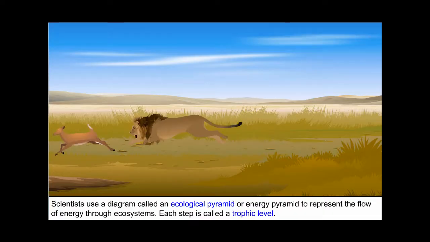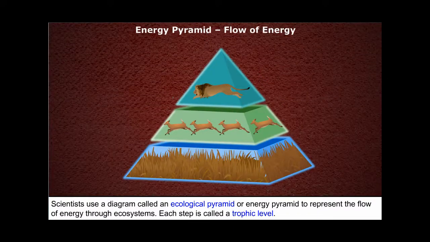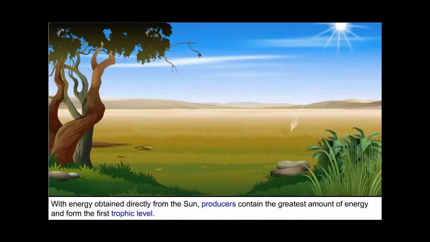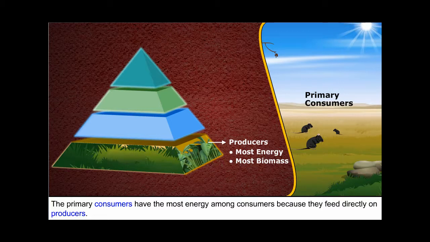Scientists use a diagram called an ecological pyramid or energy pyramid to represent the flow of energy through ecosystems. Each step is called a trophic level. With energy obtained directly from the sun, producers contain the greatest amount of energy and form the first trophic level. Thus, they are usually the most abundant organisms in an ecosystem, providing most of the biomass or living matter in an ecosystem. The primary consumers have the most energy among consumers because they feed directly on